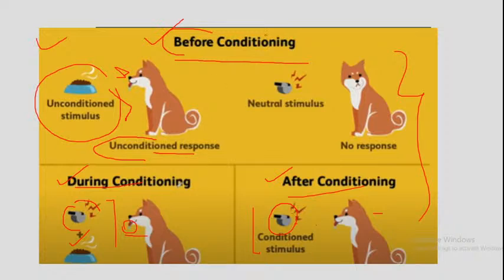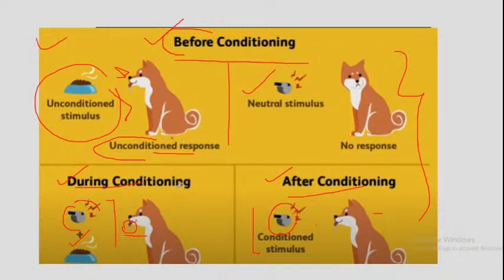And besides this, Pavlov also rang the whistle, or you can say the bell. Pavlov rang the whistle and saw that no salivation occurred, just only alertness occurred.